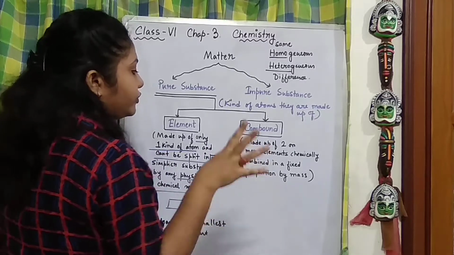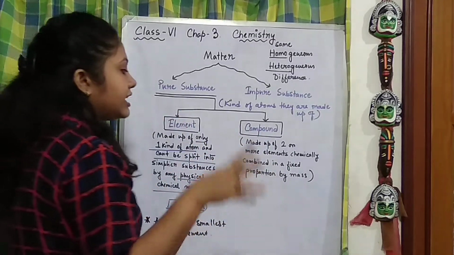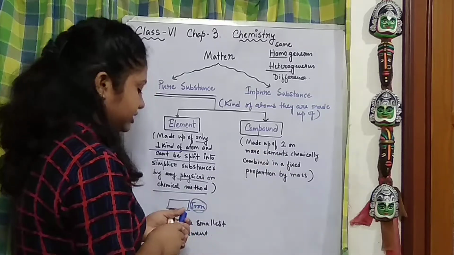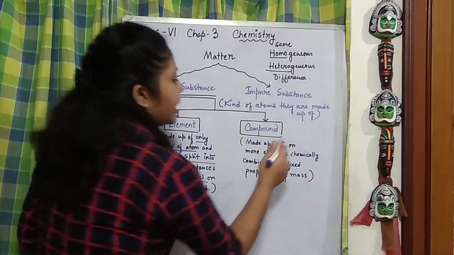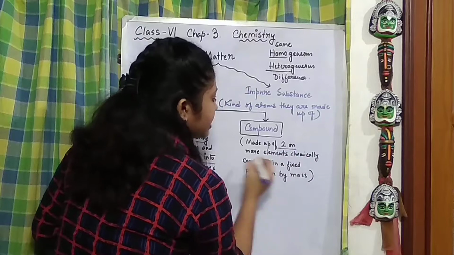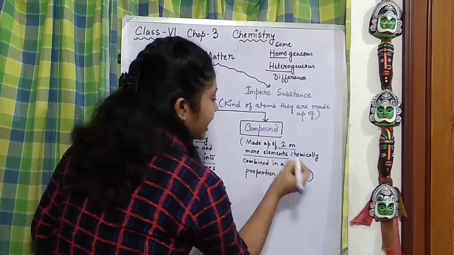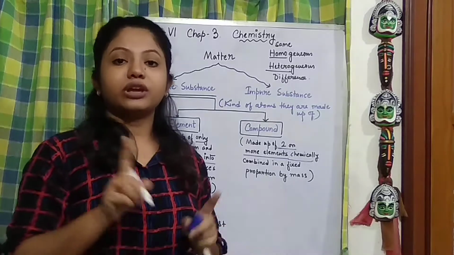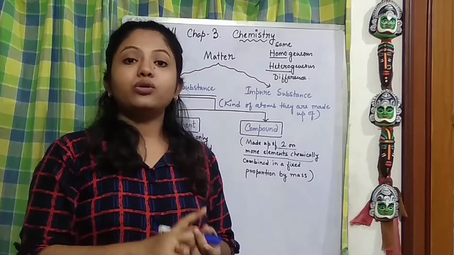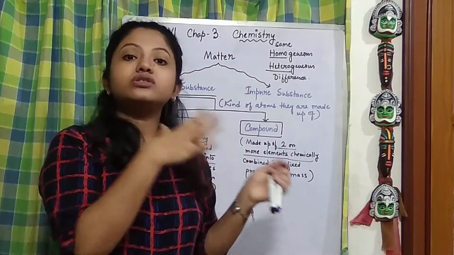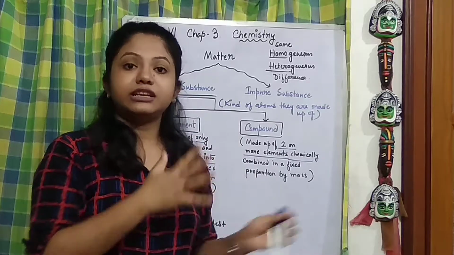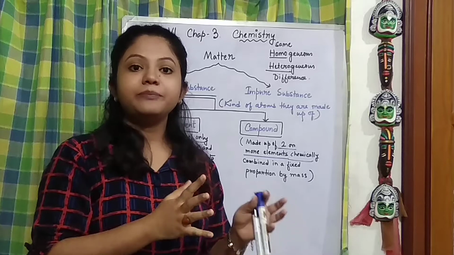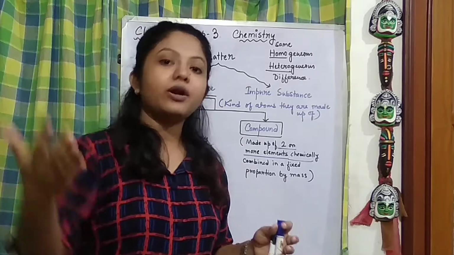Compounds are made up of two or more elements chemically combined in a fixed proportion by mass. Now what does that stand for? So compounds are formed of two or more elements chemically. Now don't forget, while talking about compounds, that it is also a pure substance. It is also a type of pure substance. So it has solely its own property.